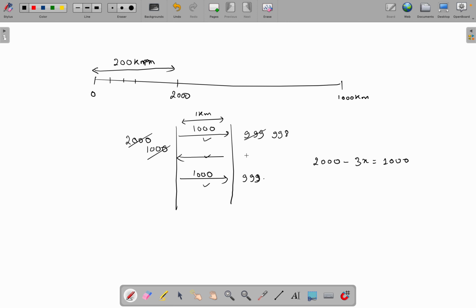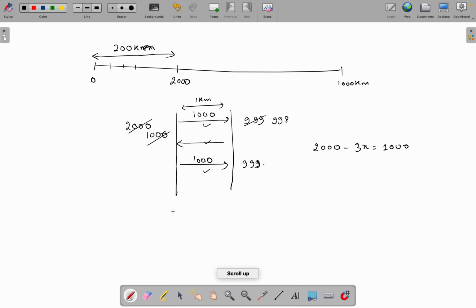So we will do this process until we are left with 1000 bananas, because once we have 1000 bananas, we don't have to make 3 rounds, because these 1000 bananas can be taken from this place to this place in one go only. So we want to check for how many kilometers this process is going to happen.